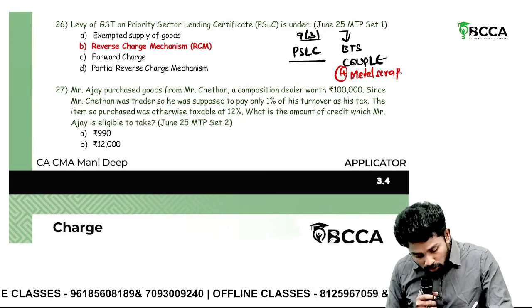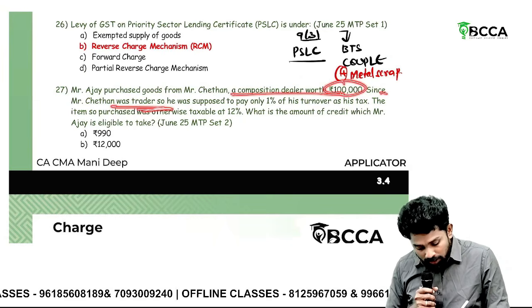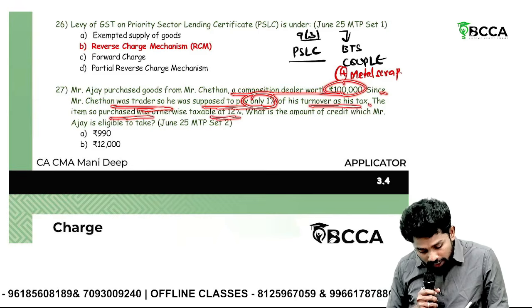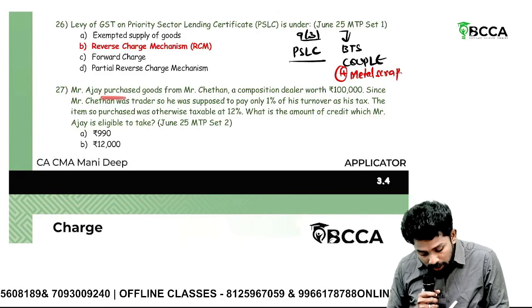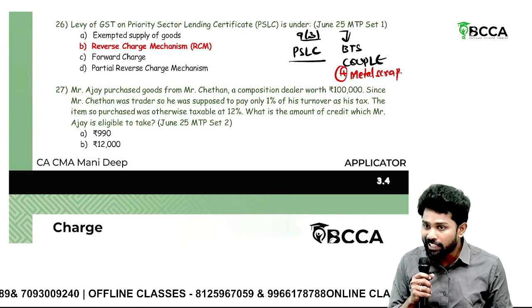Ajay purchased goods from Chetan, a composition dealer, worth 1 lakh. Since Chetan was a trader, he was supposed to pay only 1% of his turnover as his tax. The item so purchased was otherwise taxable at 12%. What is the amount of credit which Ajay is eligible to take? Sir, Ajay purchased from whom? Composition dealer. When you buy goods from a composition dealer, you will not get any ITC. So it's what?